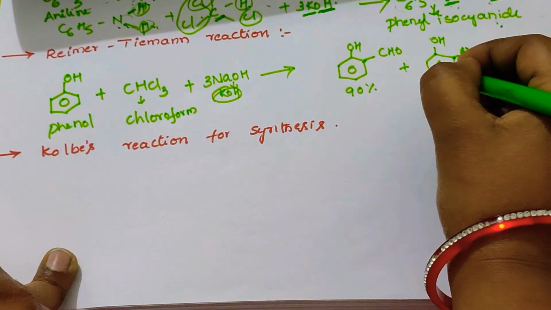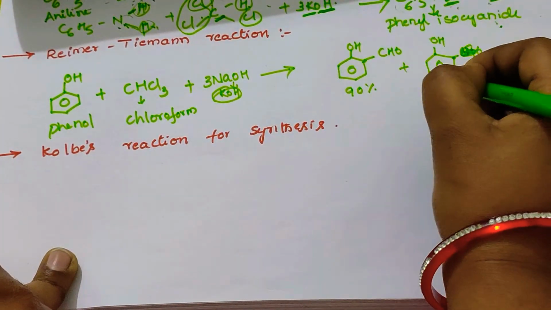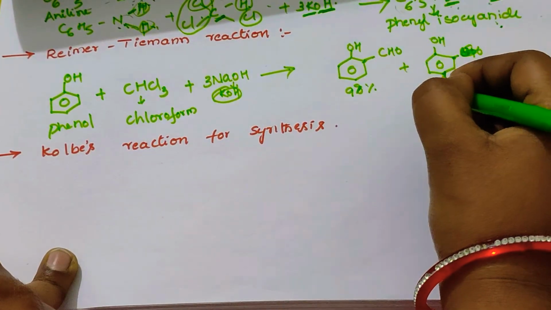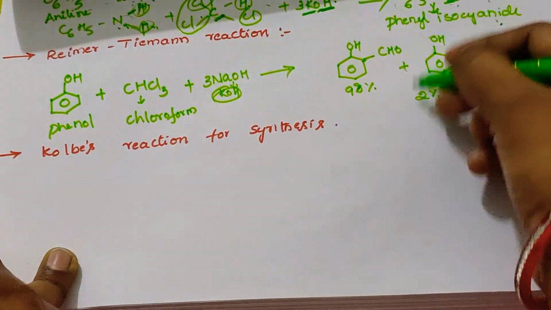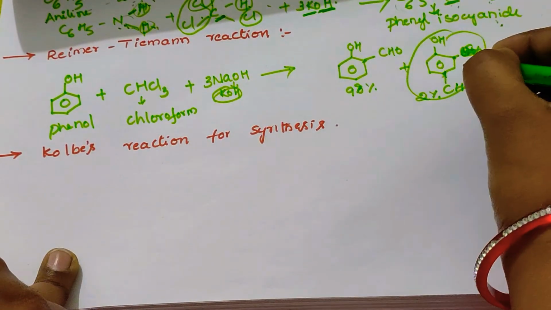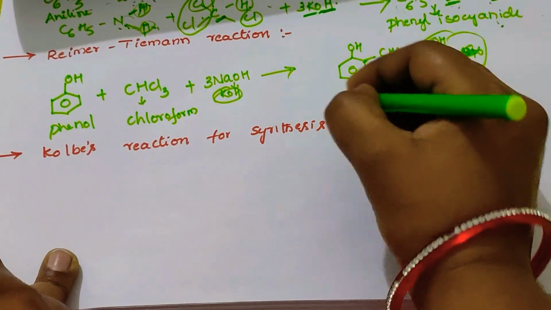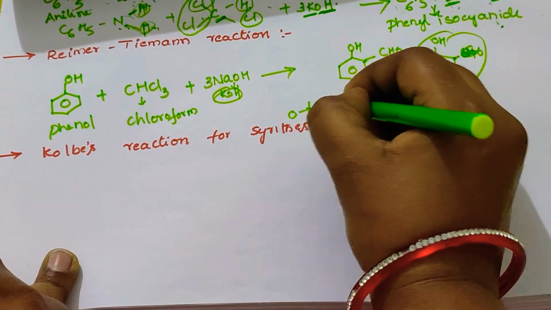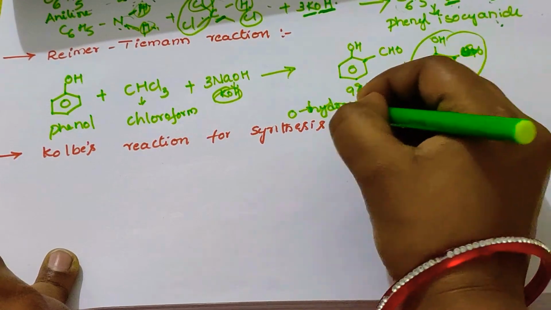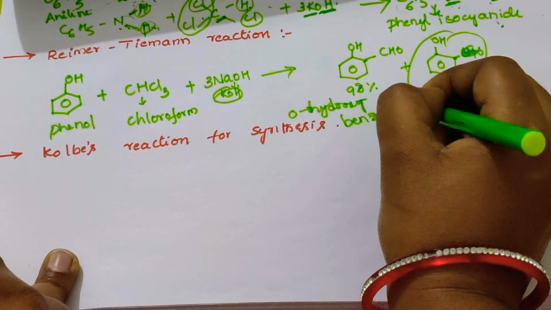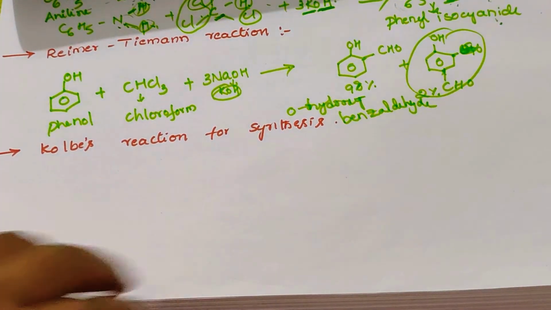The CHO group is like this. This is formed 98%, and the remaining 2% is parahydroxy benzaldehyde. This is removed by steam distillation. This is the orthohydroxy benzaldehyde.